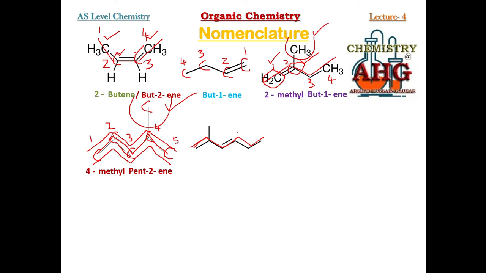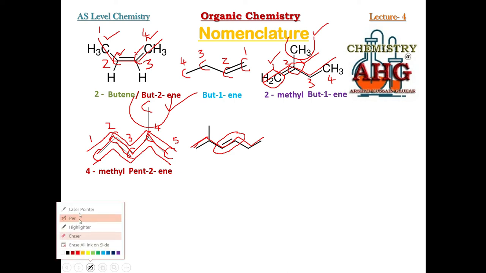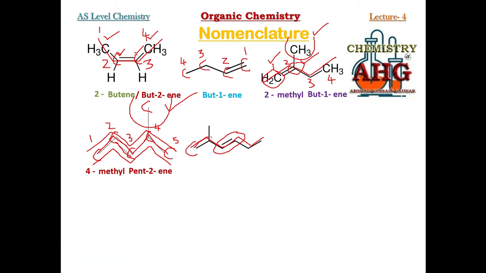What is the trick? The trick is whether you number from right to left or from left to right, what do you see? Let me write down the carbons first: 1 carbon, 2 carbon, 3 carbon, 4 carbon, 5 carbon, 6 carbon.